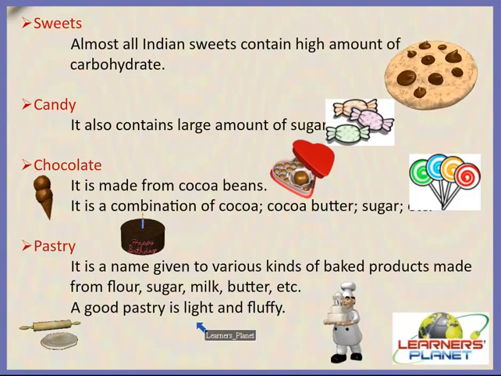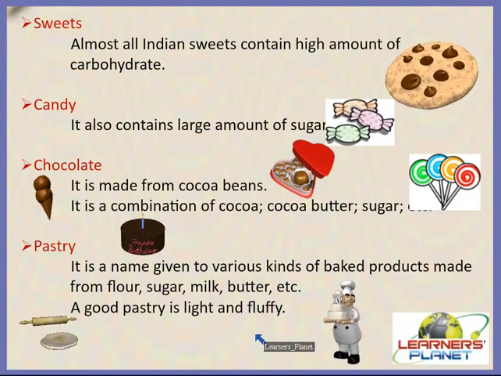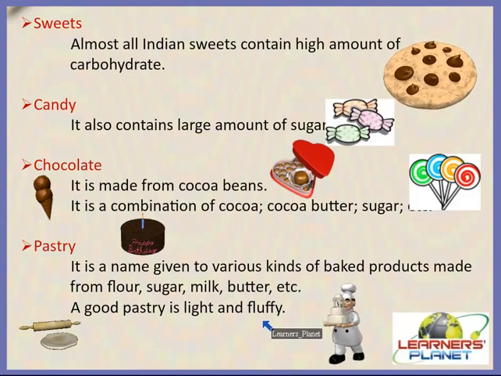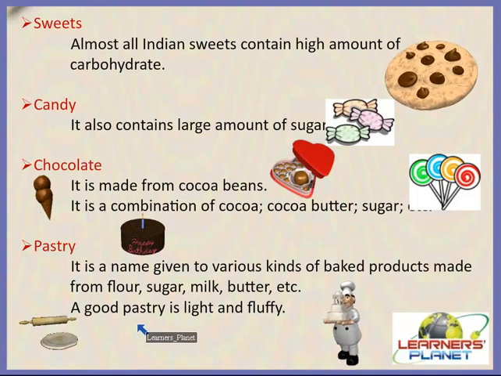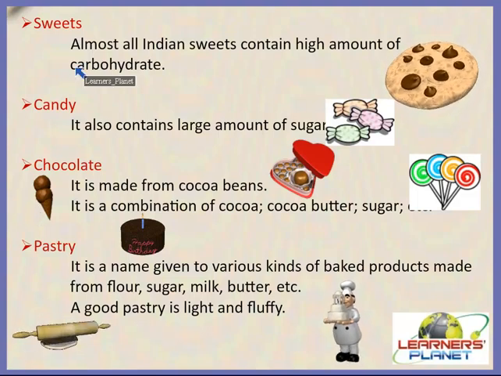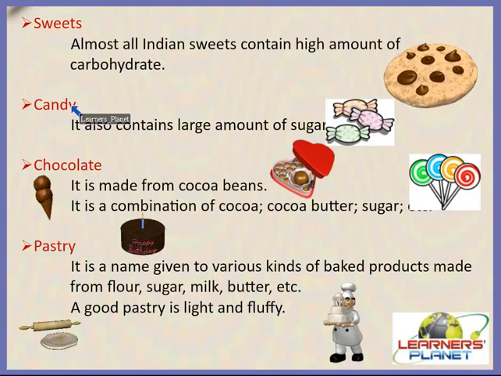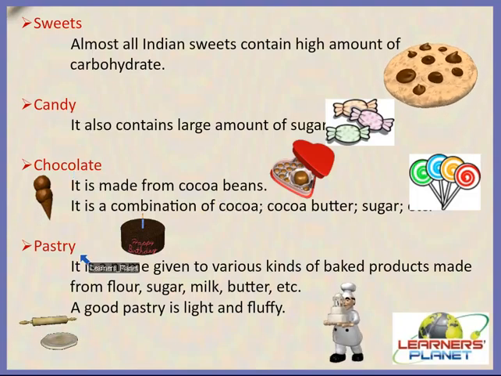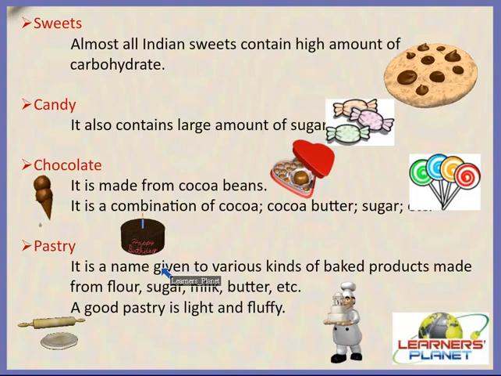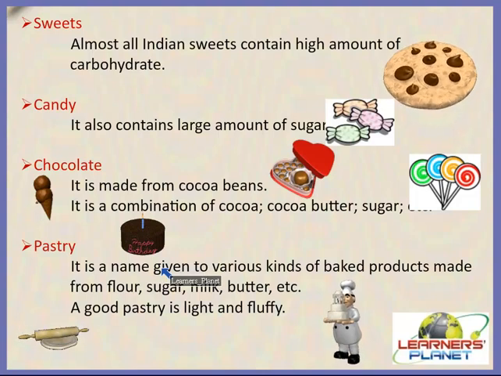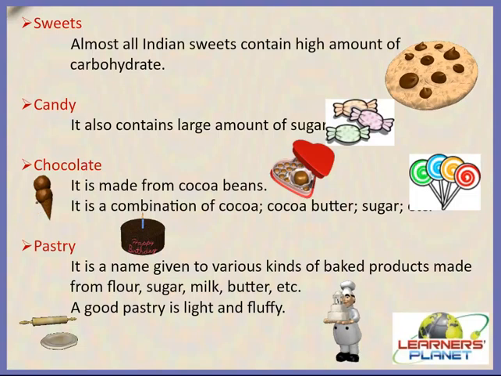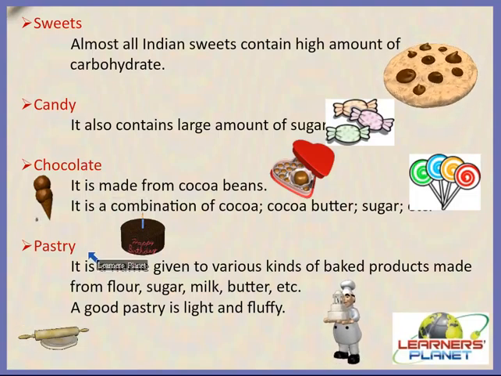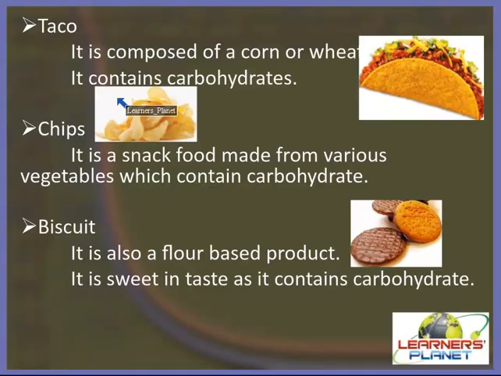So a sign of a good pastry is that it is very light in weight and very fluffy. So you will be able to know whether you are eating a fresh pastry or not. Alright. So all these are forms which provide us with lots of carbohydrates, right? Lots of sugar. So you should consume them less because they contain lots of sugar.